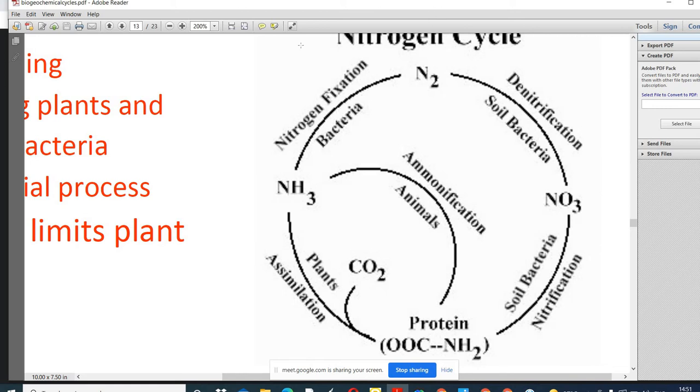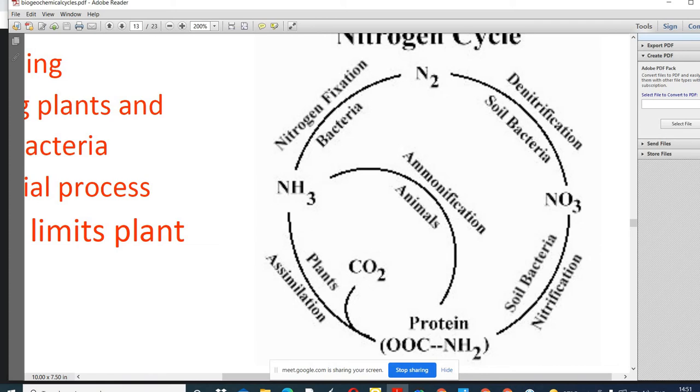So these are all processes that are connected with each other: nitrification, denitrification and assimilation. Now you know clearly what these processes are. We have discussed nitrogen fixation, denitrification, nitrification and nitrogen assimilation, and how these processes are connected with each other for the recycling of nitrogen. If this cycle is regulated at the normal level, nitrogen will be available to the plants and all the process will go naturally. But there are some interventions.